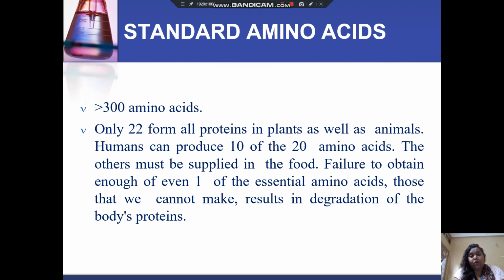Failure to obtain enough of even one of the essential amino acids, those that we cannot make, results in degradation of the body's proteins. So we know that 22 amino acids form all proteins in plants as well as in animals. Humans can produce 10 out of the 20 amino acids. The others must be supplied in the food. And if there is a failure to obtain even one essential amino acid, then there may be degradation of the body's proteins.